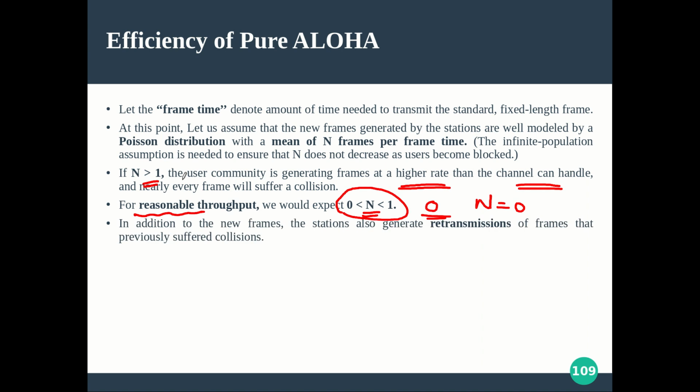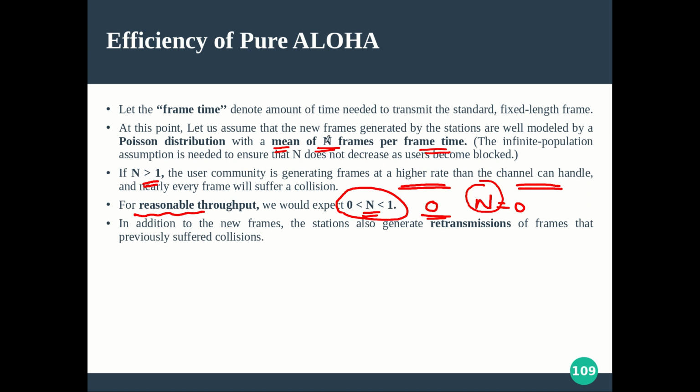So in addition to the new frames, the station also generates retransmission of the frame. So there are two cases sometimes. When you count what is your n, the number of frames generated during the frame transmission time, right? So when you are transmitting your frame, on an average, the mean number of frames being generated by other stations, and now this n can be